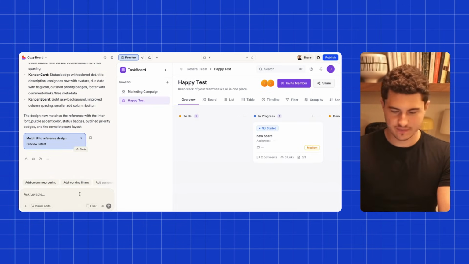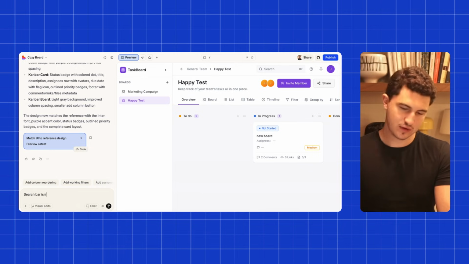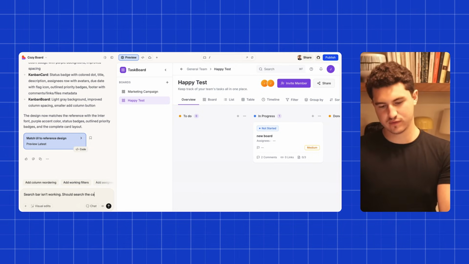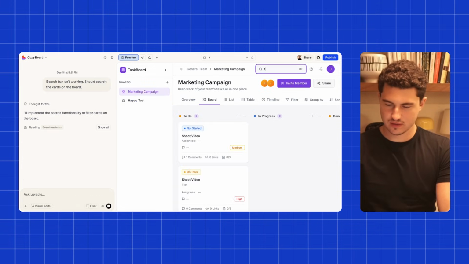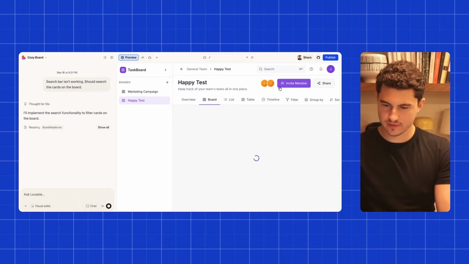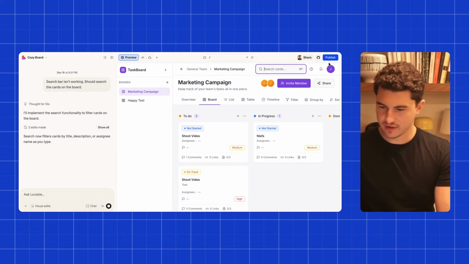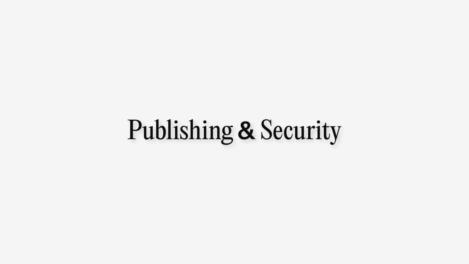So let's say the search bar isn't working. Cards on the board. Looks like it's already almost done here. There it is. Search is working nicely. And so the last thing to do here is to publish our project.